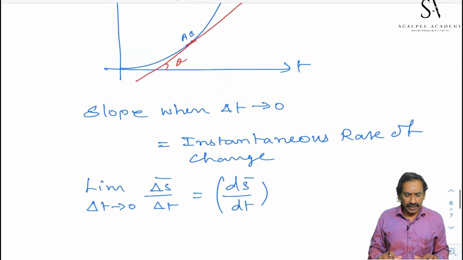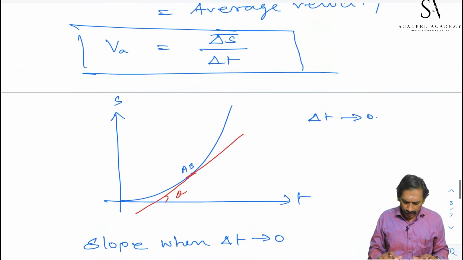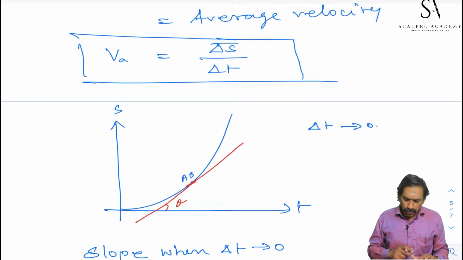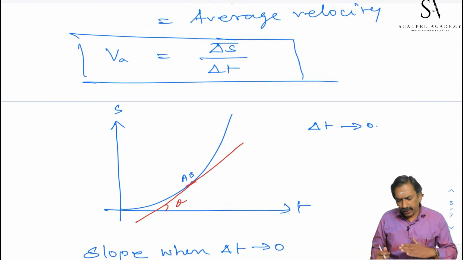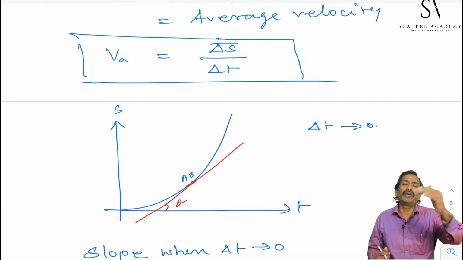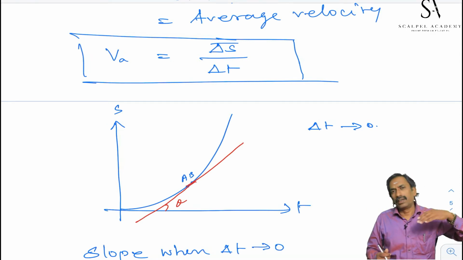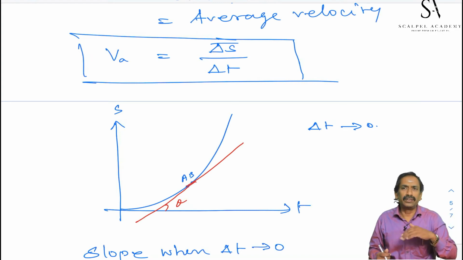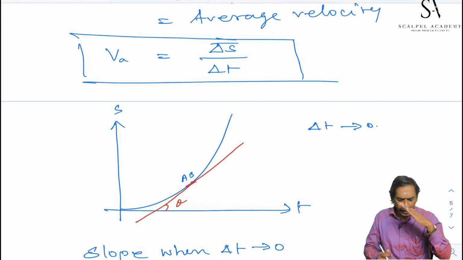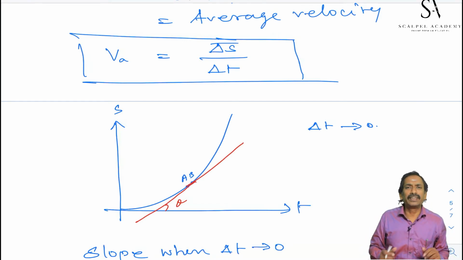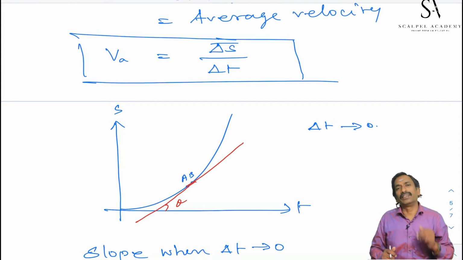Look at this ST graph. If you move as time passes, what happens to the slope at each and every point on the graph? Initially at t equal to 0, the tangent is parallel to the x-axis, so the slope is 0. As time passes, the slope goes on increasing, the angle theta goes on increasing, therefore the tan theta value goes on increasing. The slope gives instantaneous velocity, so the instantaneous velocity goes on increasing.